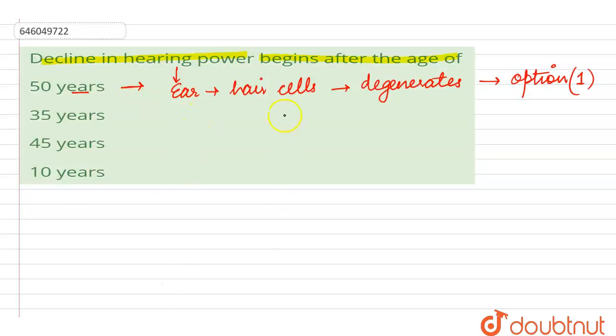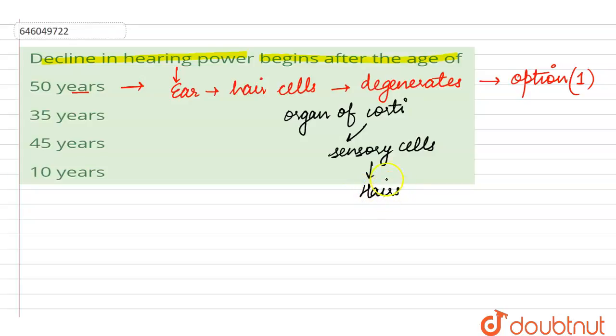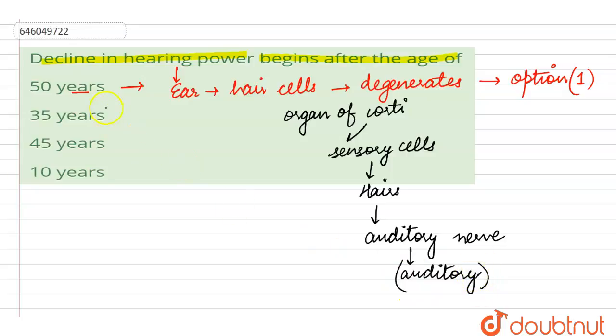So the organ of Corti, which lies in the cochlea, consists of the sensory cells, and these sensory cells have certain hair on them, while the axons of these sensory cells form the auditory nerve, and this auditory nerve is carried to the auditory cortex of the brain where the hearing impulses are analyzed. So this is going to decline after 50 years of age. So here we can mark option number 1 as the correct answer for this question.